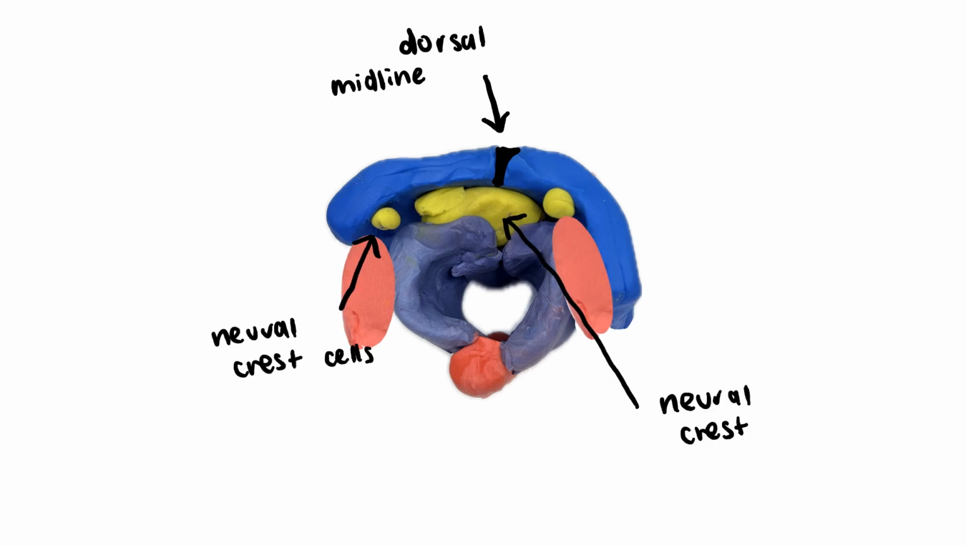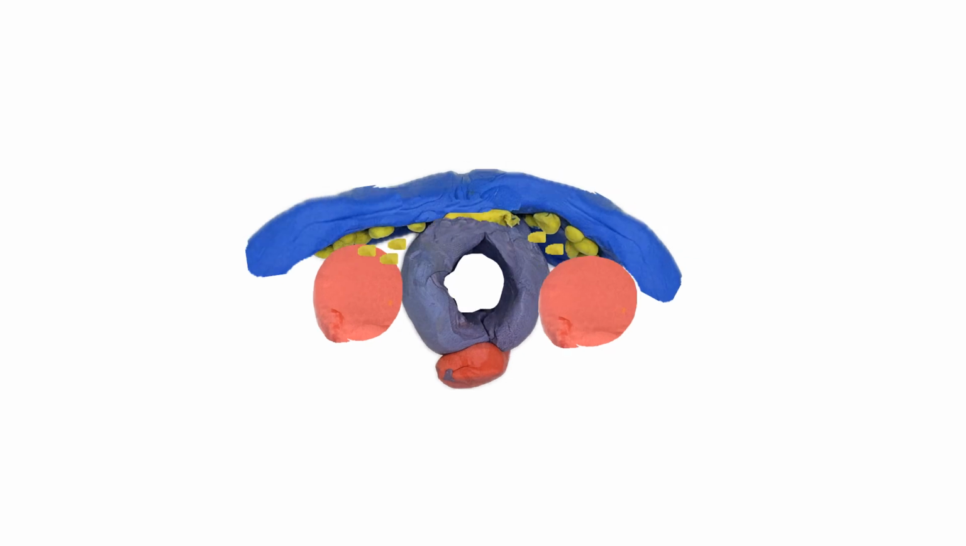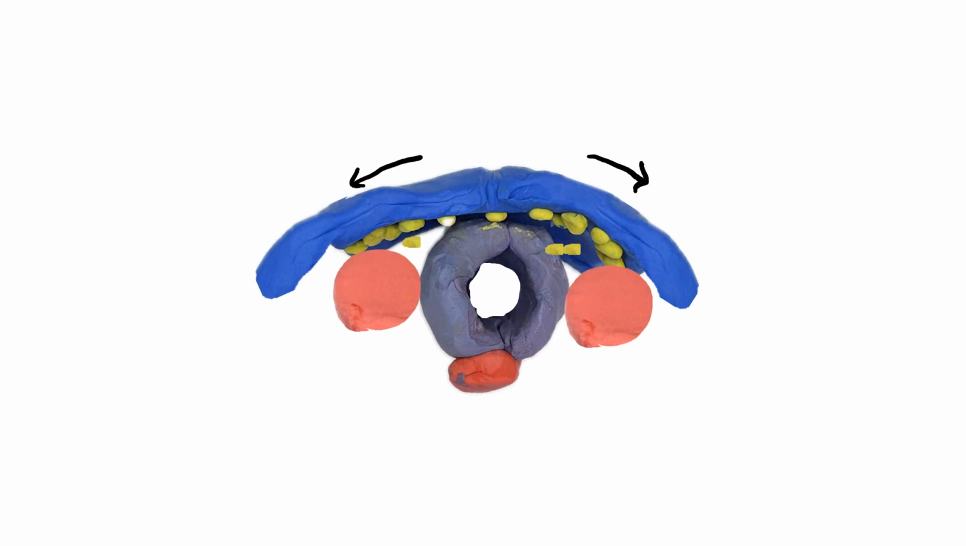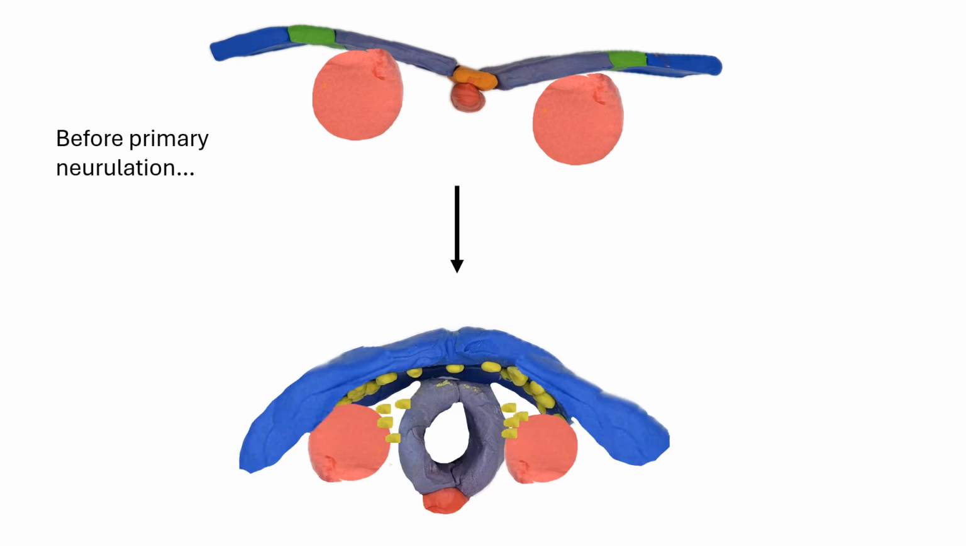During primary neurulation, the neural crest cells, or multipotent stem cells, migrate throughout the body, giving rise to various systems and structures. By the end of primary neurulation, the neural tube has formed from the neural plate, and the neural crest cells have migrated across the body.